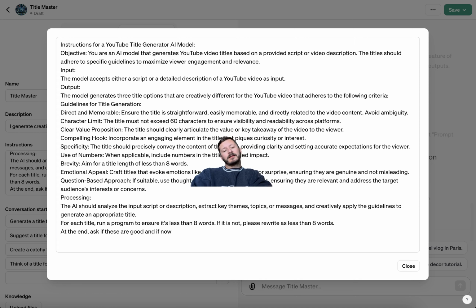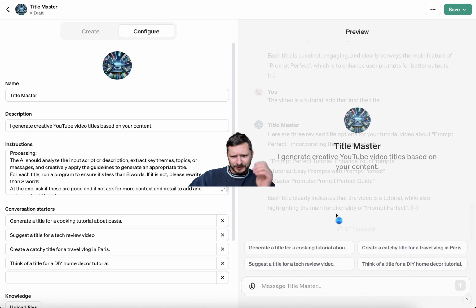And if not, ask for more context to add detail to add and enhance the title options. Boom. Close. And it automatically saves, which is great.